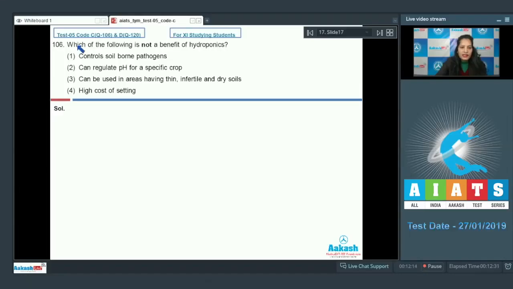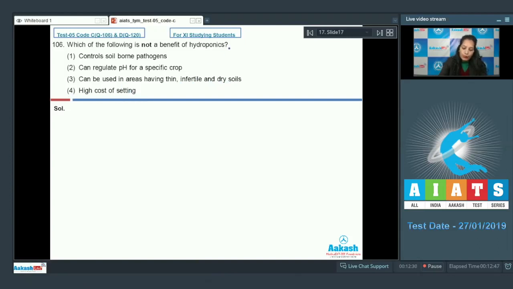Question number 106. Which of the following is not a benefit of hydroponics? First option, controls soil-borne pathogens. Second, can regulate pH for a specific crop. Third, can be used in areas having thin, infertile and dry soils. Fourth, high cost of setting.